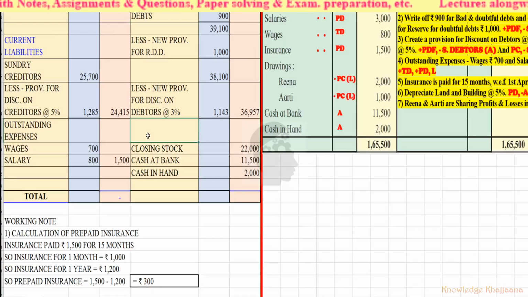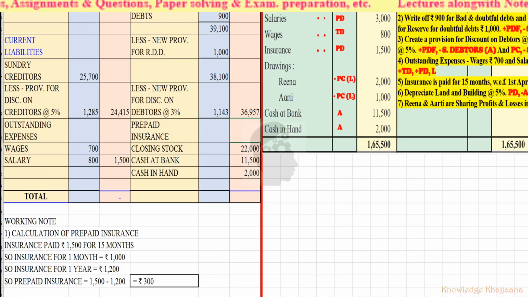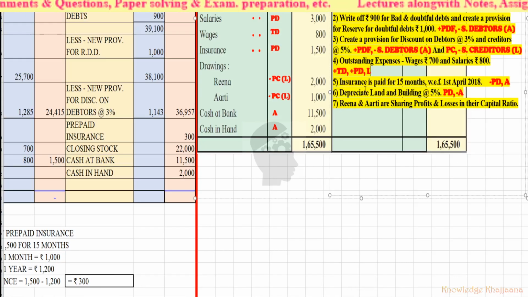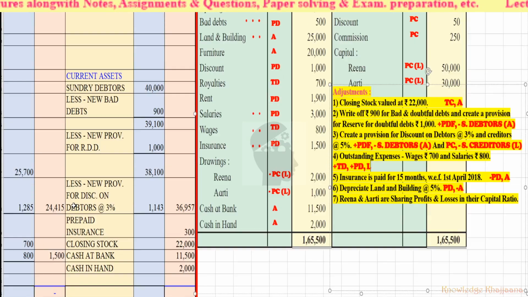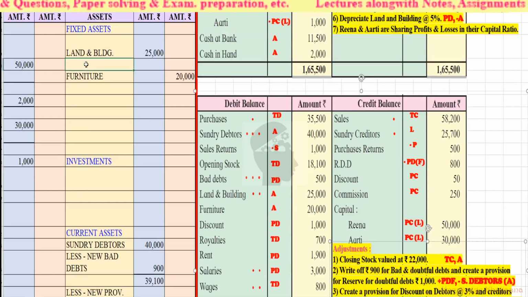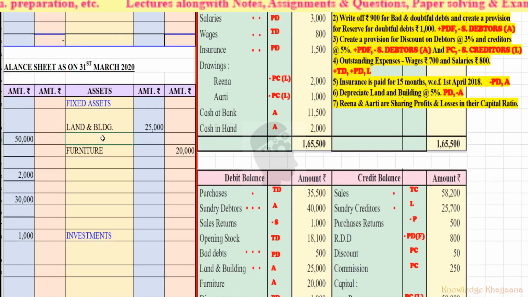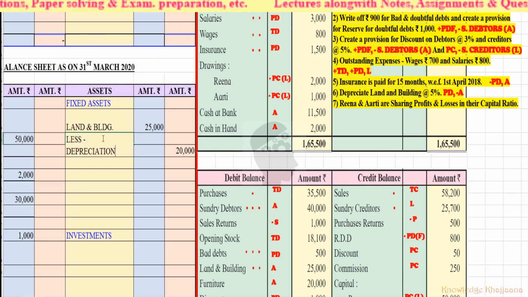Okay, prepaid insurance. How much is the prepaid insurance? Rupees 300. Okay, with this you have completed adjustment number 5 also. Then depreciate land and building at 5% per annum. Land and building, we have to depreciate land and building, balance sheet asset side less depreciation at 5%.